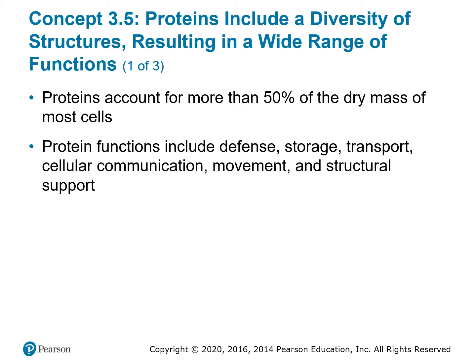And this is because there are more monomers of proteins. Those are amino acids. There's more variety in the monomers. And then the sequence of the amino acids makes the proteins have distinct functions. And this results in them being the really molecular machines that take care of all the activities of your cell. And so they have a lot of diverse functions, as I'll go through in just a moment. They are abundant in cells, and they do all kinds of different things in cells based on their different structures.